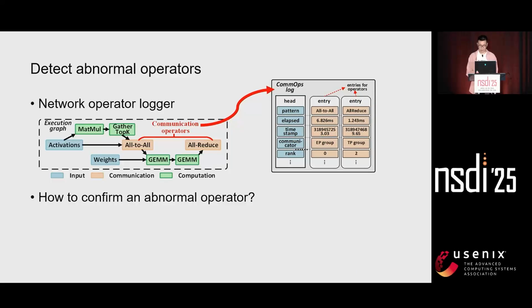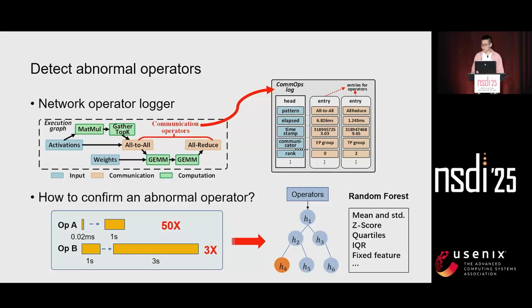Thus, we design and distribute a communication operator logger across all the GPUs, capturing the essential operator data including types and durations. To confirm the abnormal operators, we employ a random forest model for each operator and design domain-specific operator features, as shown in the red diagram.